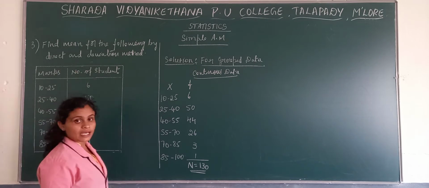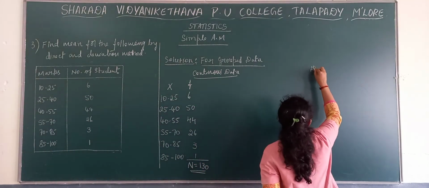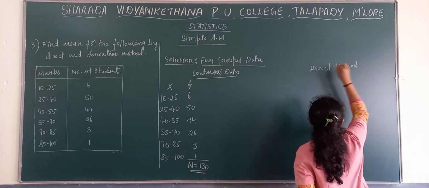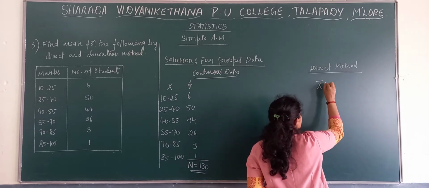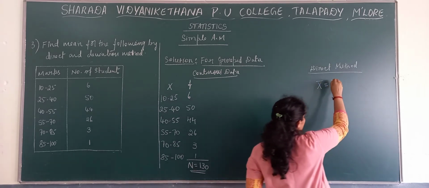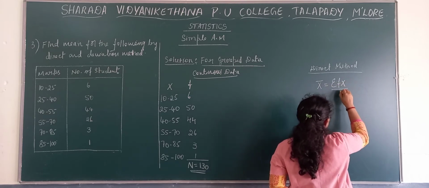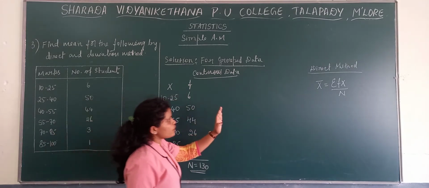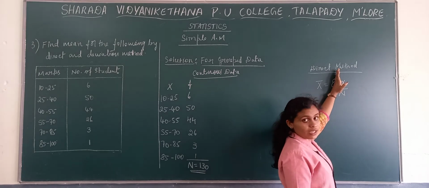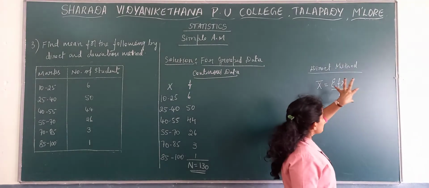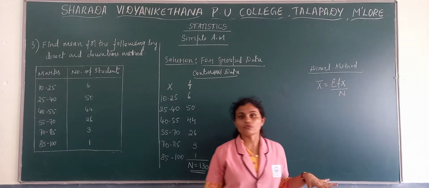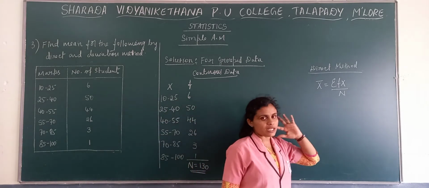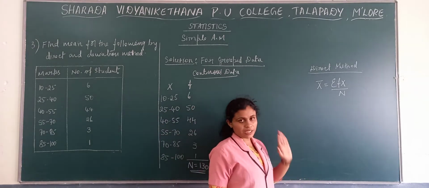Now firstly we will take the direct method formula. For the continuous series, what is the formula? Here the mean formula is x bar equals sigma fx by n. N we know is the total of the frequencies. According to the formula, we need to find sigma fx. The direct method formula is one and the same for continuous as well as discrete; it remains as it is.